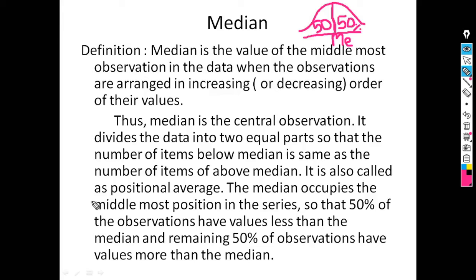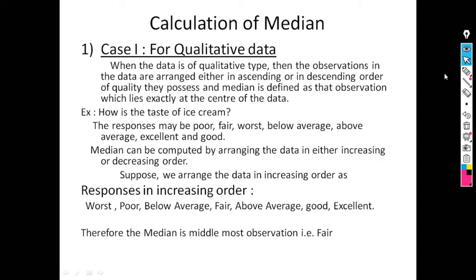Median is also called a positional average. The median occupies the middlemost position in the series. Here the middlemost observation is known as median, so that 50% of the observations have values less than the median, means 50% of observations are to the left of the median, and the remaining 50% of observations have values more than the median. So this is the definition of median. The simple definition is that median is the middlemost observation.